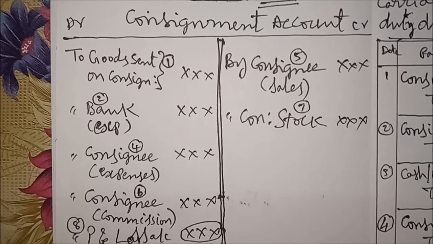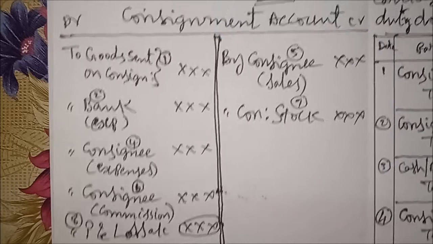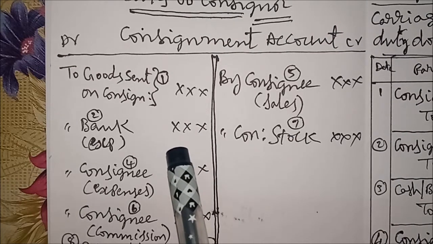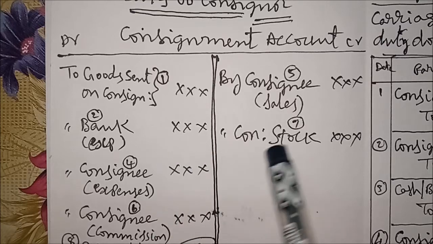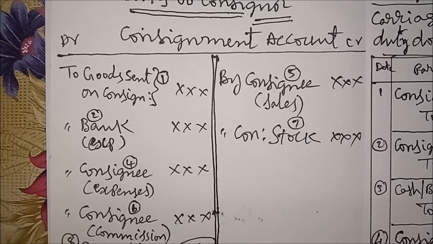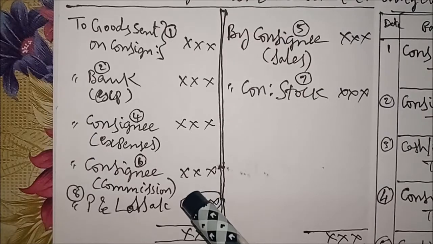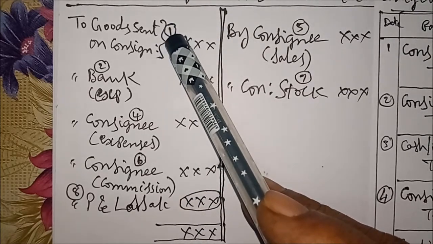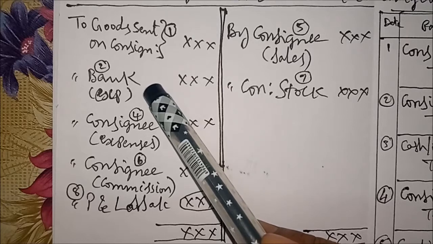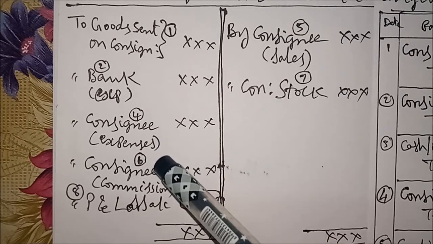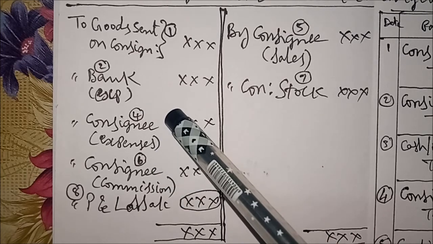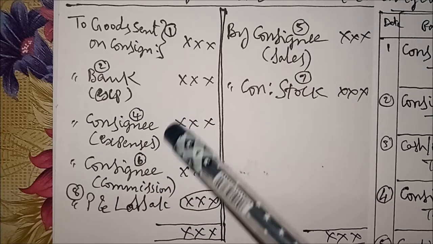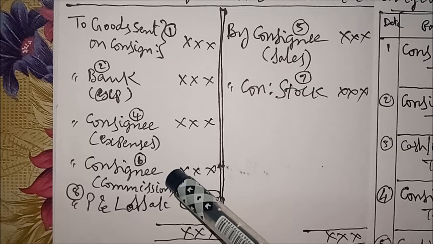On the debit side, we have the main four items, as we discussed earlier: debit expenses and losses, credit incomes and gains. You remember: goods sent on consignment, bank, consignee and consignee. We have written the consignee name two times here. First time to consignee, second time also to consignee.